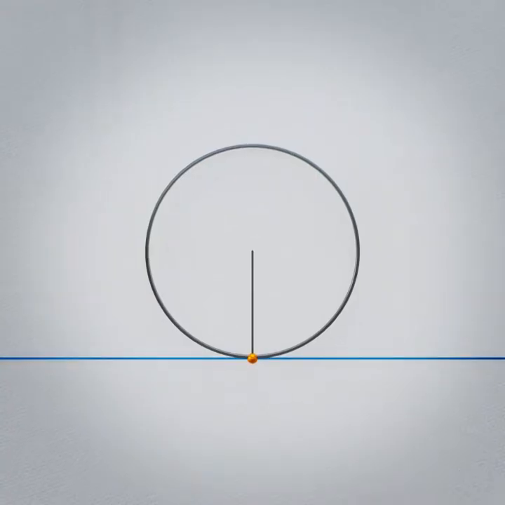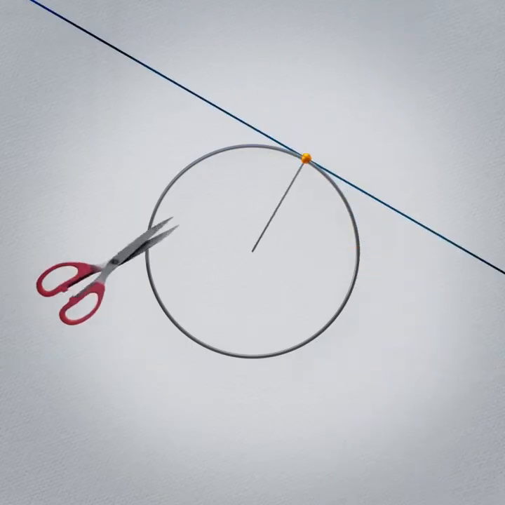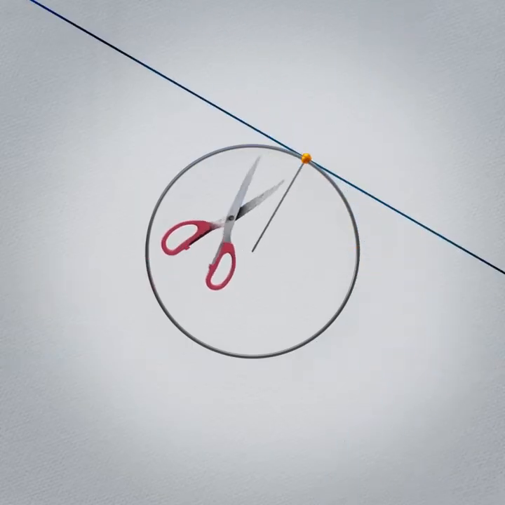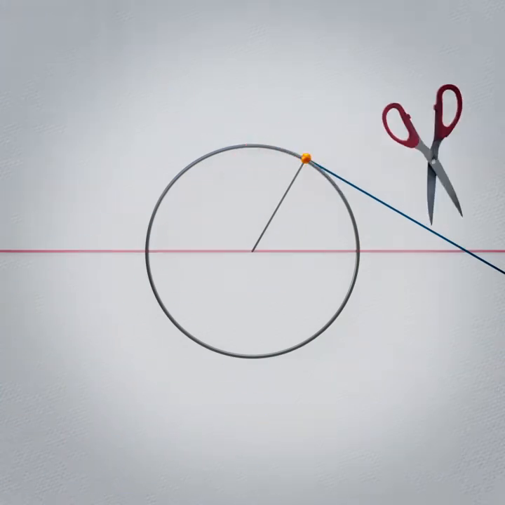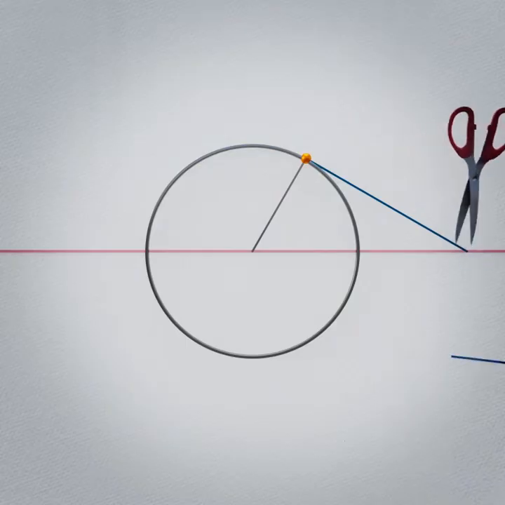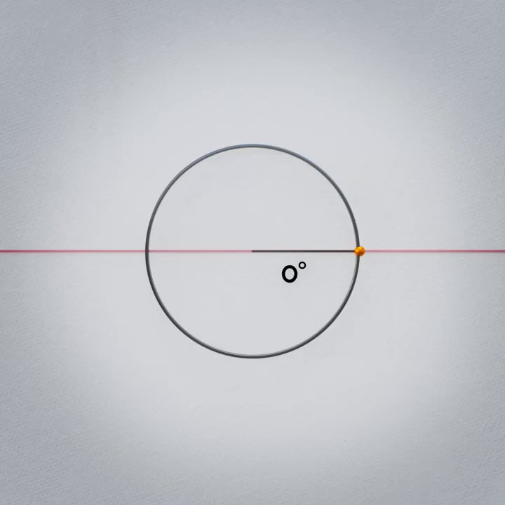We'll connect a tangent line to a point on the circle and spin the point around. Instead of extending our tangent line on indefinitely, we can limit its length to be between the tangent point and where it intersects a horizontal line that runs through the center of the circle. As we rotate the circle, the length of this section of tangent line will grow and shrink. At 0 degrees rotation, the tangent line has no length, since it's smashed directly against the horizontal center line.